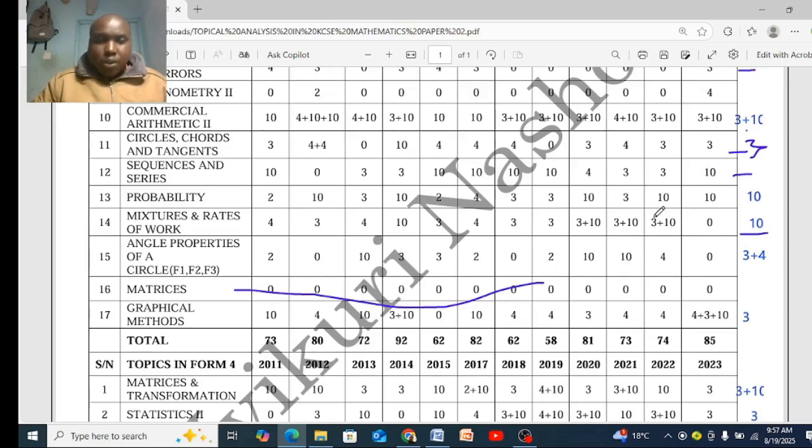Factors 2. Then I told you sequence and series. The last one is the commercial arithmetic. So I have given you 1, 2, 3, 4, 5, 6, 7, 8.